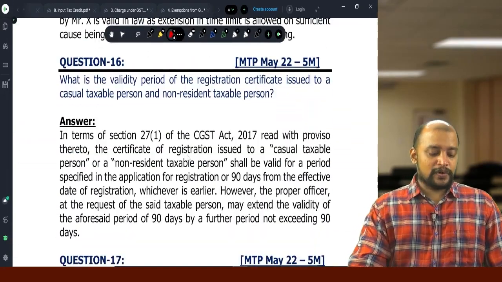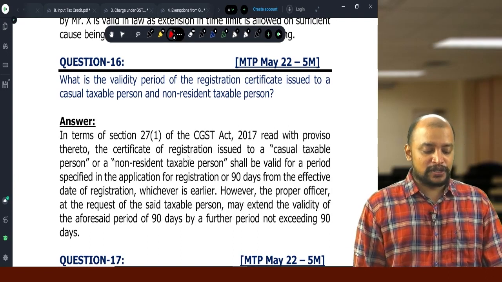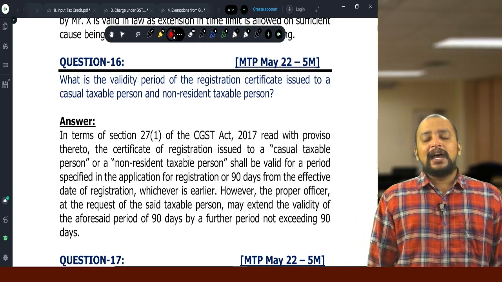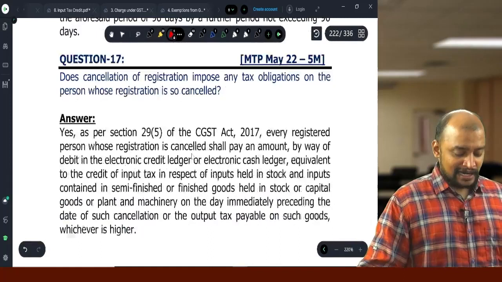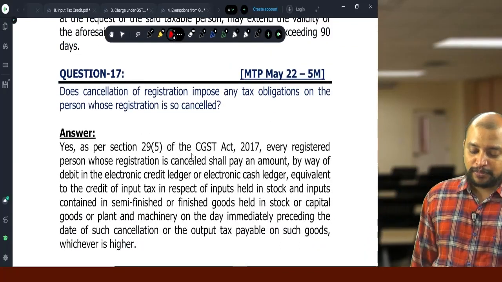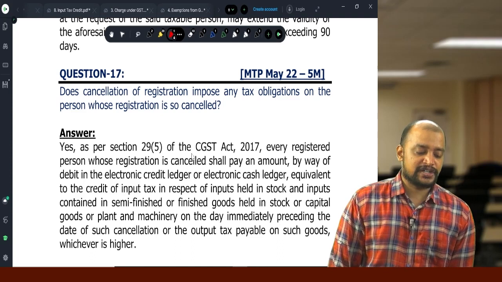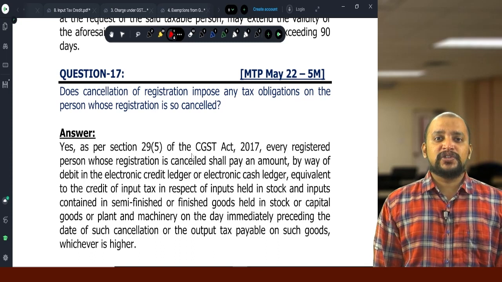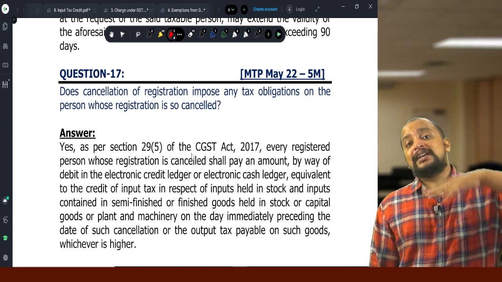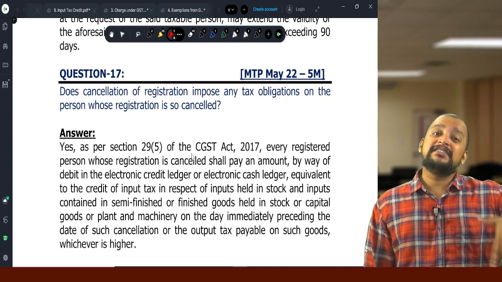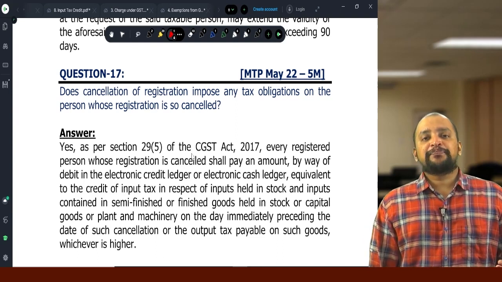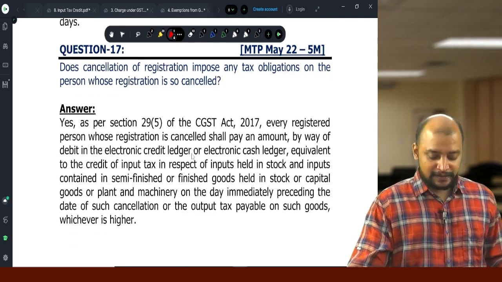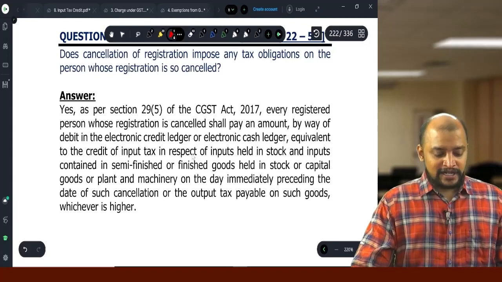Then next question: what is the validity period of the registration certificate issued to a casual taxable person and non-resident taxable person? Maximum 90 days, and it can be extended for a further period of 90 days. Does cancellation of registration impose any tax obligation on the person whose registration is so cancelled? Yes. As per section 29(5), whenever a person's registration has been cancelled, so much of the ITC availed on the closing stock shall be reversed. And also if there is any shortfall, he needs to pay. If there is any balance in ITC, that will lapse. So that is the point with respect to this.